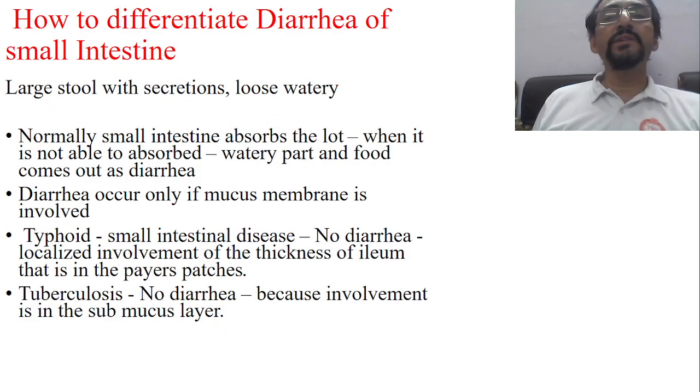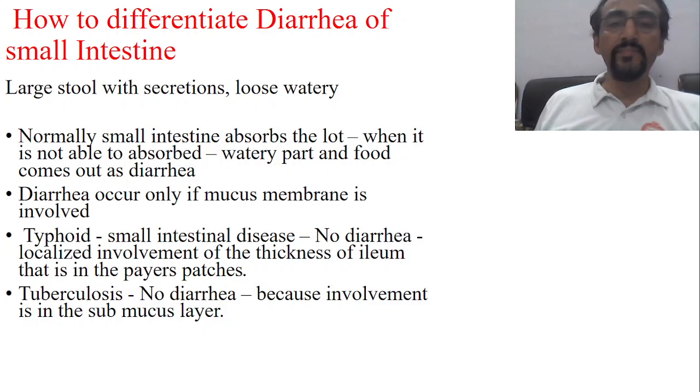Now, how will you differentiate the diarrhea of the small intestine? Of course, this may be a little repetition, but still we'll go for that. Small intestinal diarrhea is characterized by large stool with a lot of secretions, and it is always a loose watery stool. The reason I have already explained. Normally, the small intestine absorbs a lot of things, so when it is not able to absorb, the watery part and food part comes out as diarrhea.